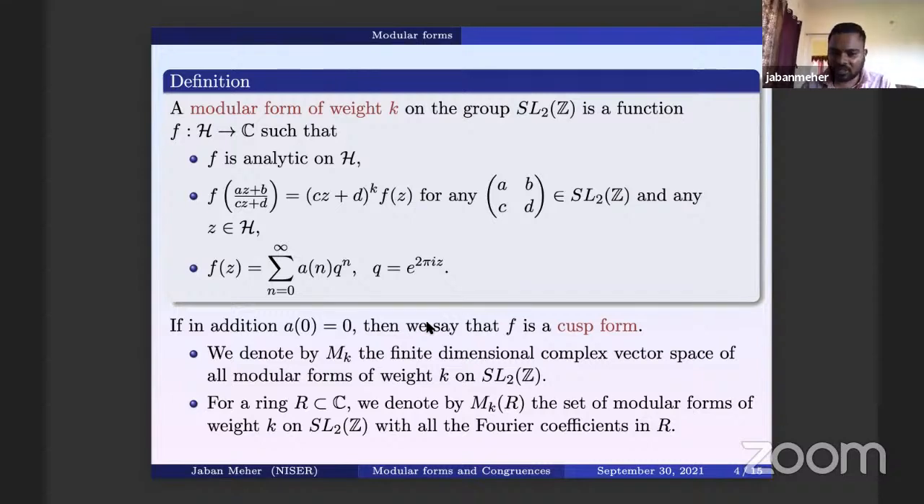For a ring R which is a subset of C, we denote by M_k(R) the set of modular forms of weight k on SL2(Z) with all the Fourier coefficients in R. The a_n are called the Fourier coefficients of the Fourier expansion of the modular form f(z). Of course, from the definition the Fourier coefficients are in C, but if we take a particular subring and all of them belong to that ring, then we denote that set M_k(R).